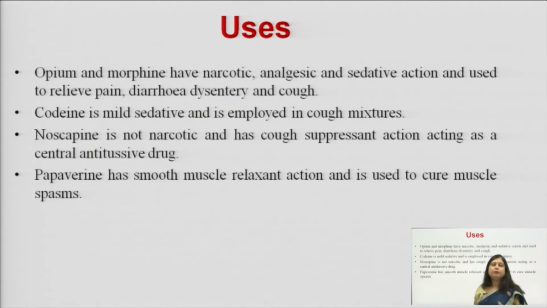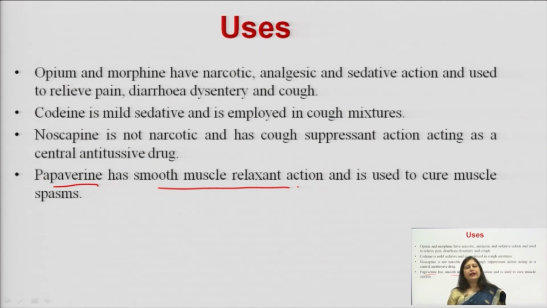So, what are the uses? Basically, morphine is used as a narcotic, analgesic as well as sedative, and to relieve pain, and in diarrhea, dysentery and cough. All these effects are because morphine activates the opioid receptors, because of which a narcotic and analgesic effect is seen. Codeine is considered a mild sedative and generally an antitussive, because of which it is used in cough mixtures. Noscapine is also antitussive in nature, while papaverine is used as a smooth muscle relaxant and for different types of aches in the abdomen.